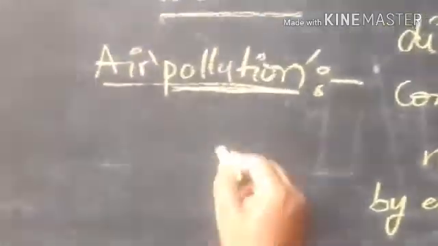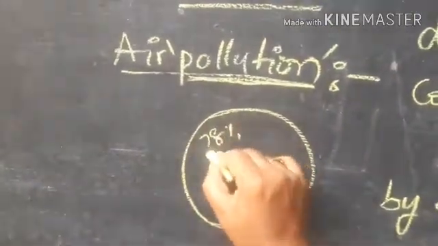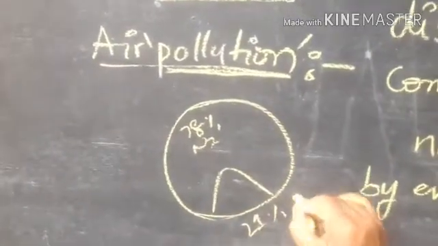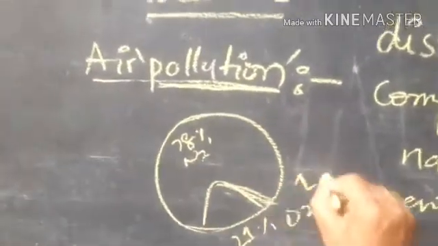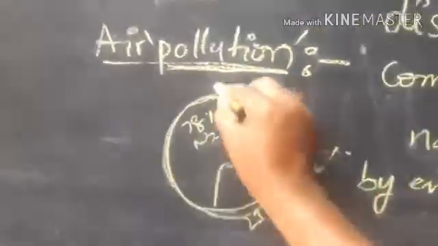For example, here is the air composition. We know that it contains 78% nitrogen, and 21% oxygen, and the remaining gases 1%, water vapor, etc. This is the composition of air.